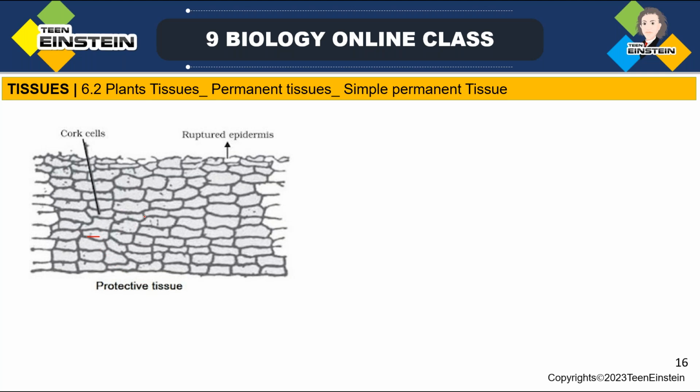So many layers of cells are getting formed here. This is the epidermal cells, right? So the epidermal cells are getting ruptured. Here thickening is happening, many cells are getting formed. That secondary meristem is replacing the epidermal cells, and several thick layers of cork are forming, or the bark of the tree, and all these cells are dead cells.